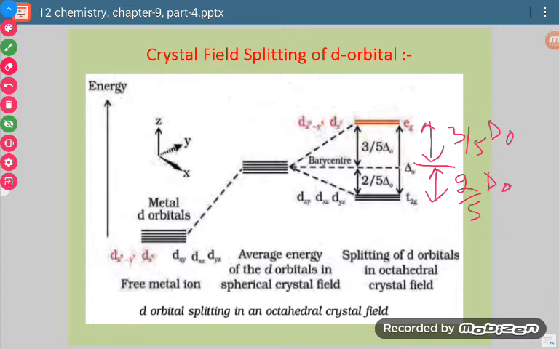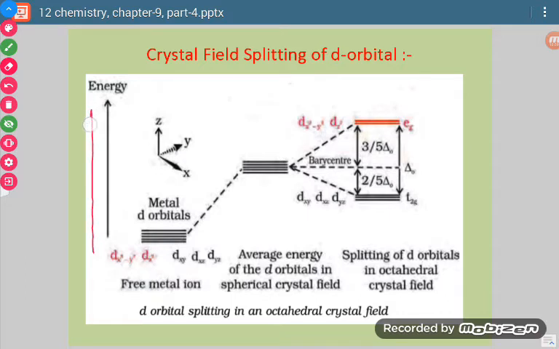So let us discuss this diagram again. When we move upward, it shows an increase in energy. This is the set of d orbitals in the central metal atom. When ligands start coming near the metal atom, its energy increases.